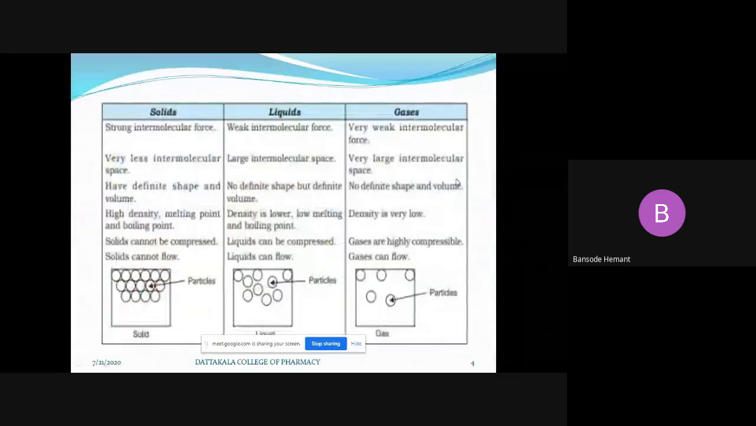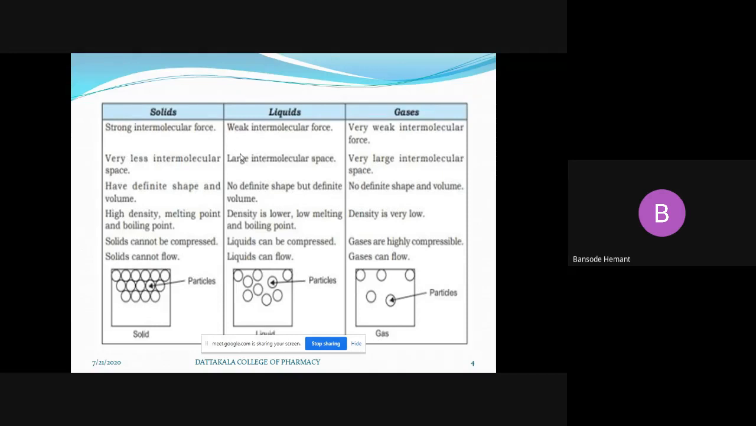Then what are the properties shown by the three different forms of the substance, or three different forms of matter? We have seen that solid substances show the strongest intermolecular forces of attraction. Okay, these may be van der Waals forces, these may be hydrogen bondings. So these ionic forces are too strong in the case of the solid.